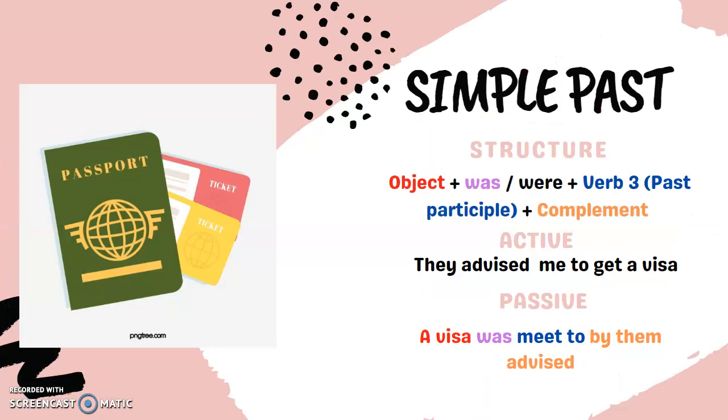Simple past. Structure: object, was, verb 3 past participle, complement. Active: The advisor needs to get a visa. Passive: A visa, an object, was made to verb 3 past participle, by the advisor and complement.